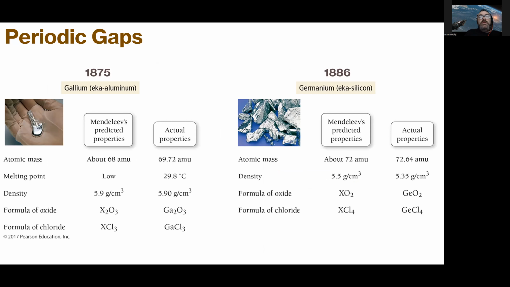Eka aluminum, now known as gallium, was found in 1875, and Eka silicon, or germanium, was found in 1886. This wasn't even 20 years after the periodic table had first come out, and the properties that Mendeleev had predicted lined up nicely with the actual properties of the newly discovered elements. This is why Mendeleev gets the credit: he was able to predict.